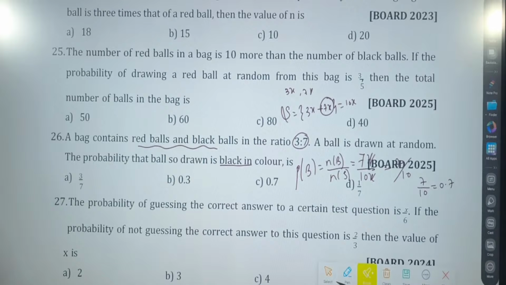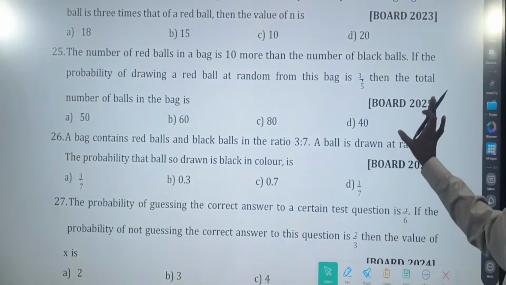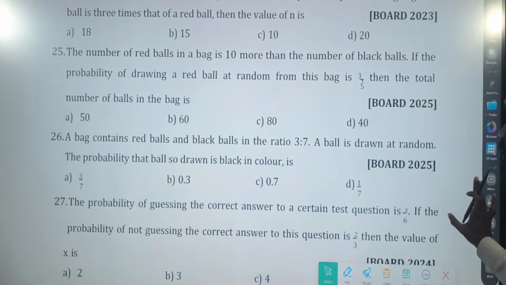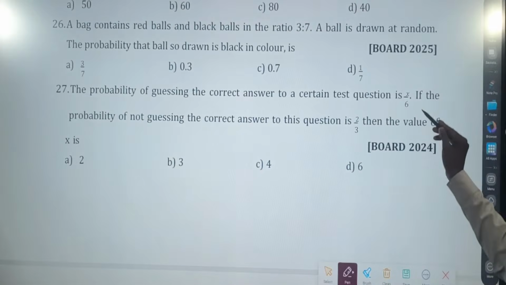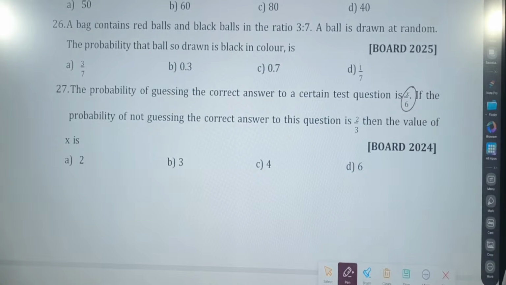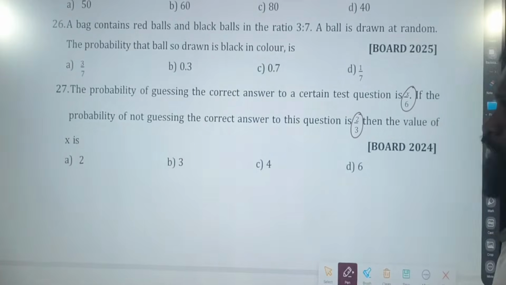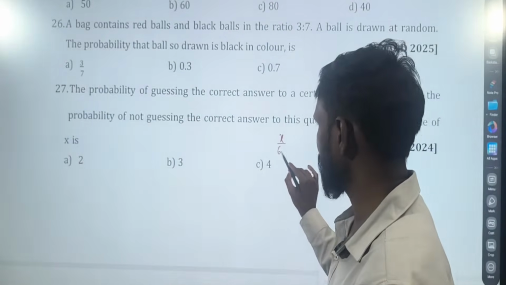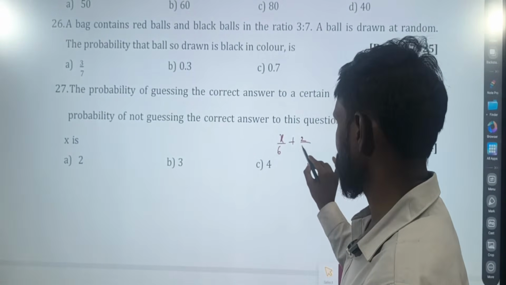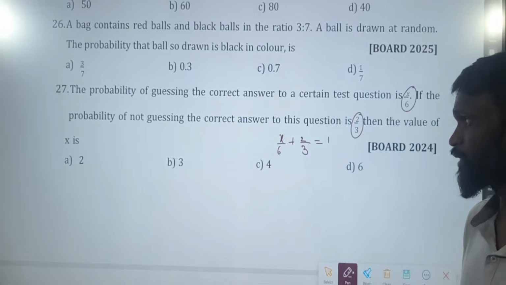Next question number 27. The probability of guessing the correct answer to a certain question is x by 6. If the probability of not guessing the correct answer is 2 by 3, then the value of x. I told you, right? Guessing plus not guessing should be equal to 1. Winning plus losing should be equal to 1.